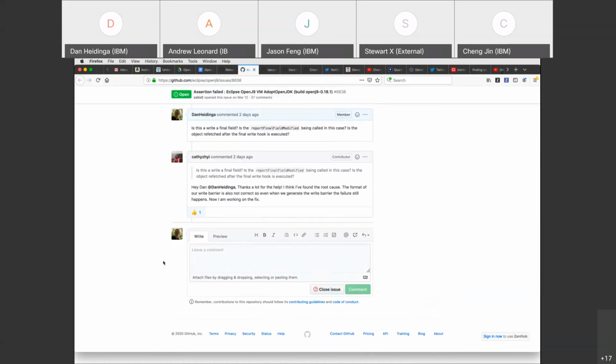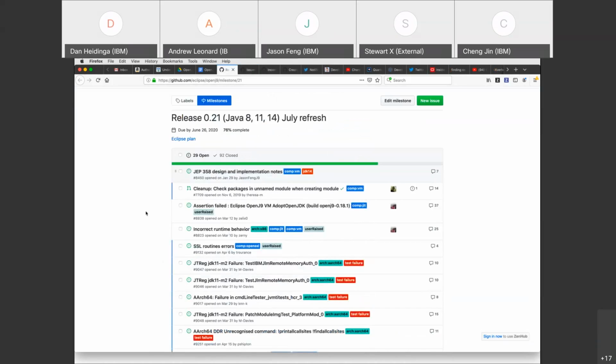All right, so it sounds like we found the root cause here. So this looks to be like we're moving towards a solution, which is good. Incorrect runtime behavior.